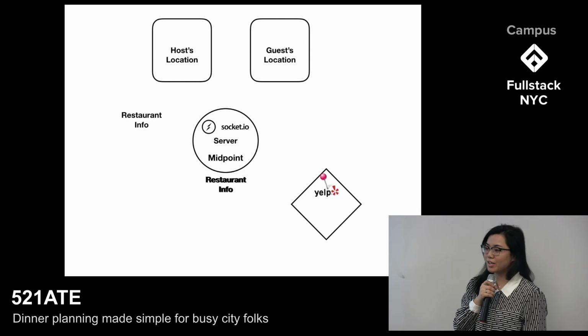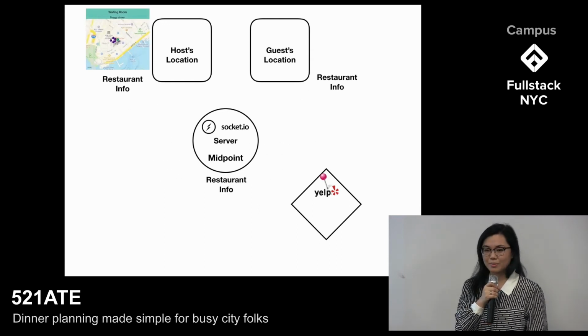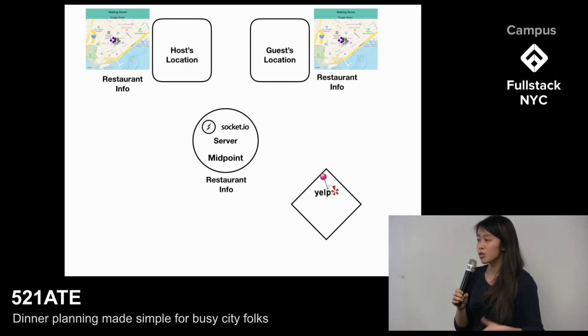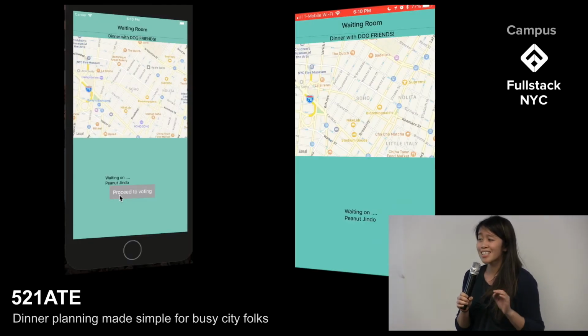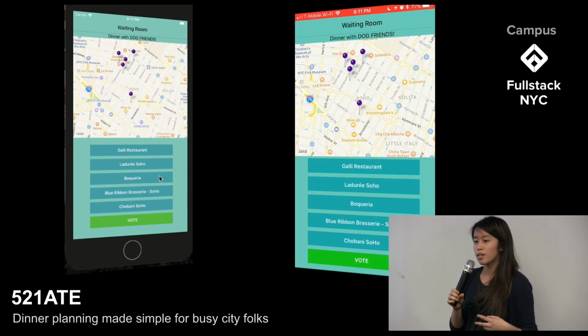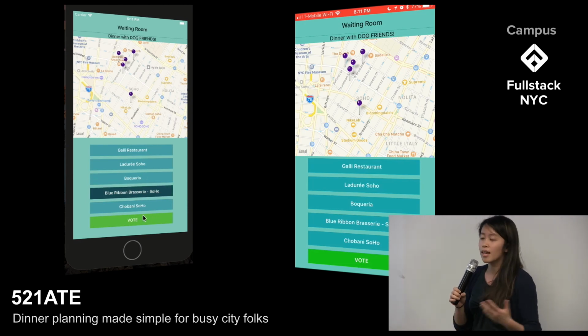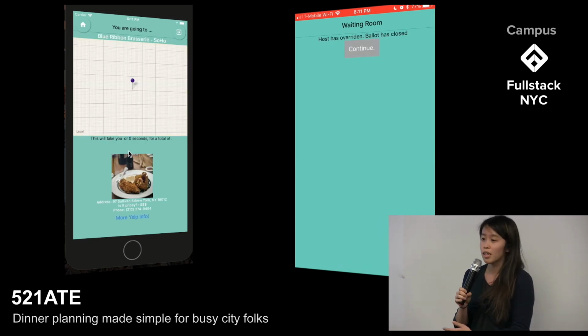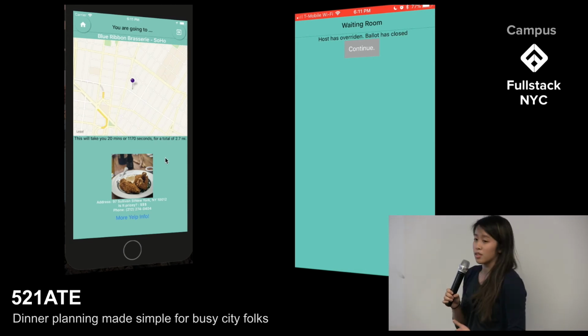Now, Leo and friends are ready for some voting action, which my teammate Sarah will talk about. Thanks, Sandy. After Leo votes, he's taken to another lobby to wait for the rest of his friends. This can take time, but since Leo created the event, he's able to override these votes since it is 6:30 p.m. and a work night. Unlike the waiting room, overriding the voting process presented a unique challenge. We had to now change 2 screens instead of 1 for all users, the open ballot and this lobby. We were able to use React Redux's store state and Socket.io connections in order to change the view not just for our host Leo, but now able to close the ballot for the unresponsive Gumbo.